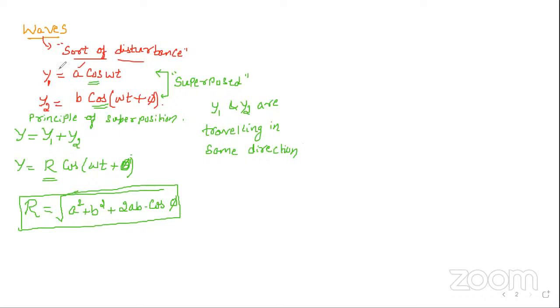When two waves traveling in the same direction get superimposed, this results in the formation of interference. So in order to get interference, minimum how many light waves do we require? Two light waves.